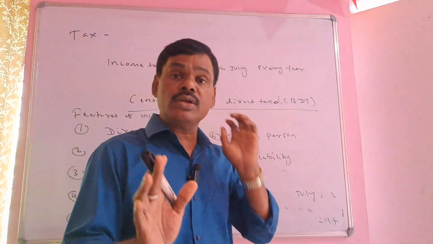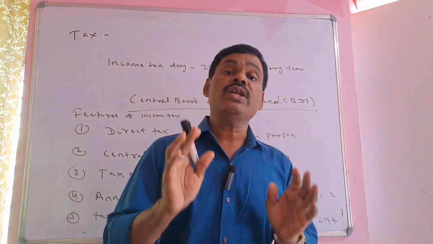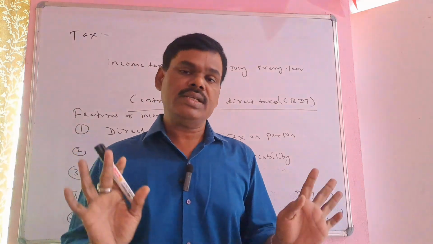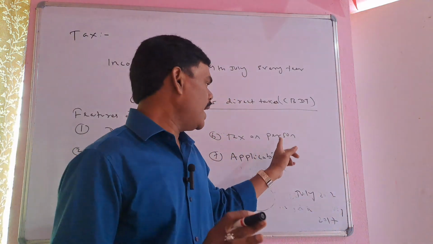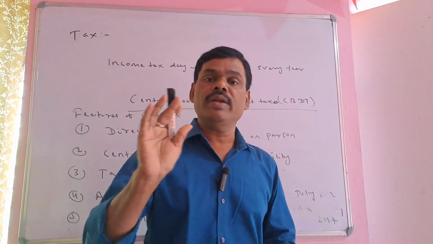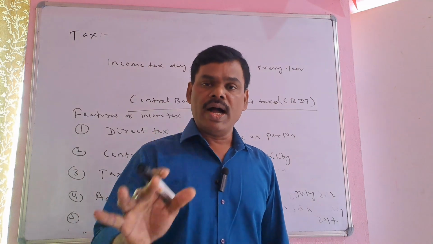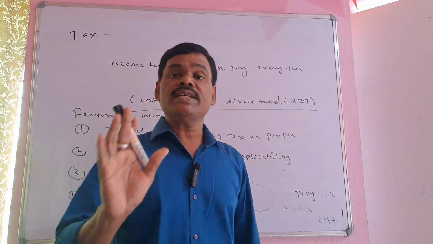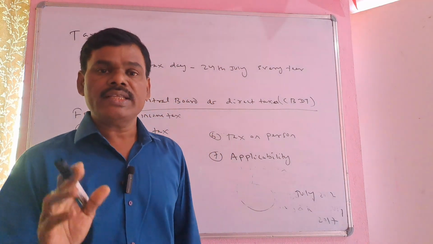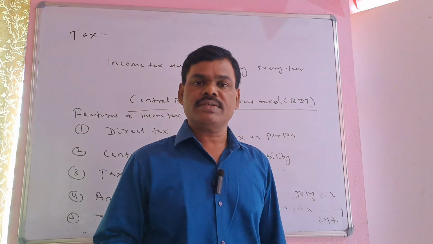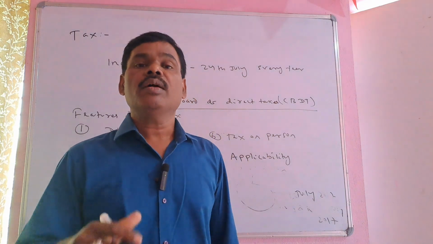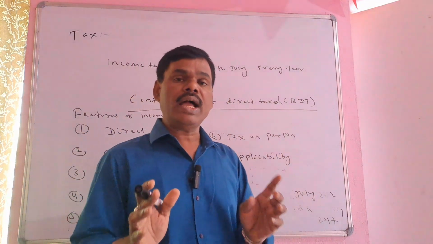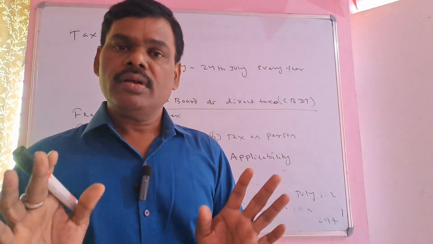Here, persons include individuals like you, me, he, she, then HUF, Hindu Undivided Family, firms, partnership firms, companies, AJP, artificial juridical persons, then BOI, body of individuals. So these are the persons, and everybody has to pay tax to the government.